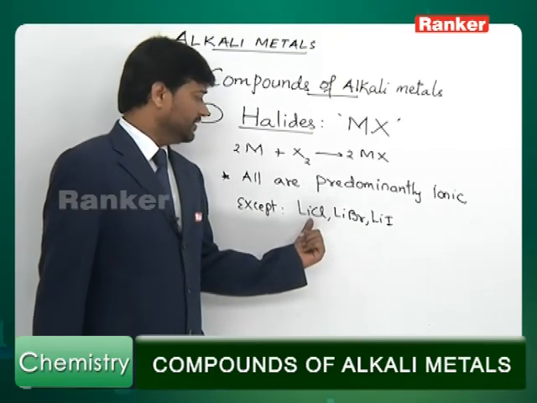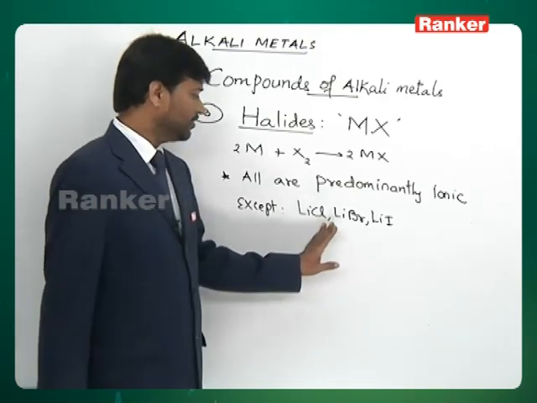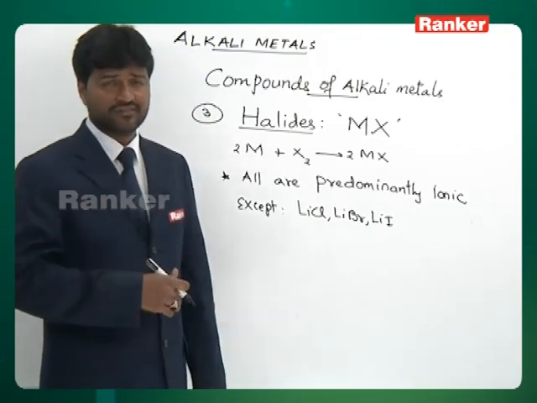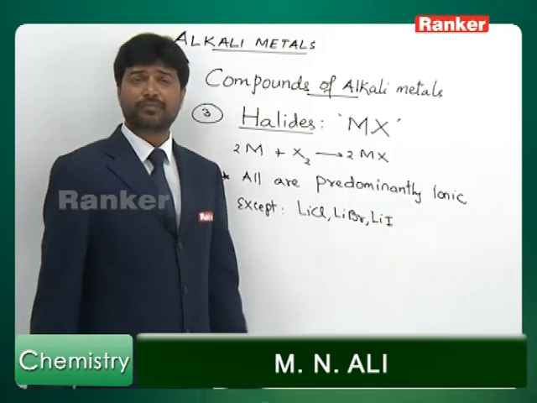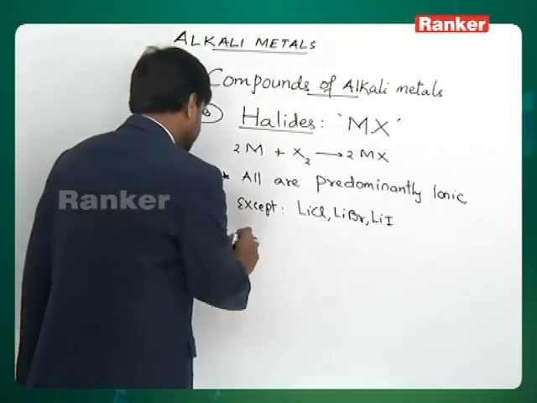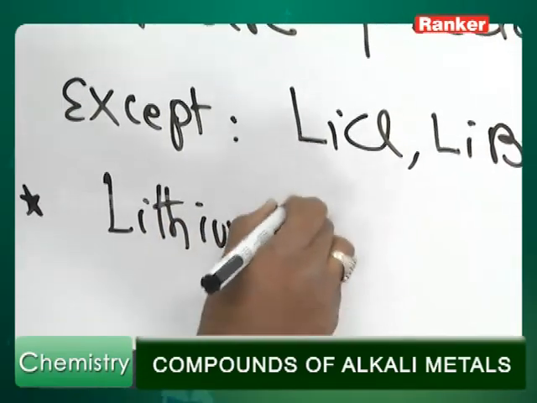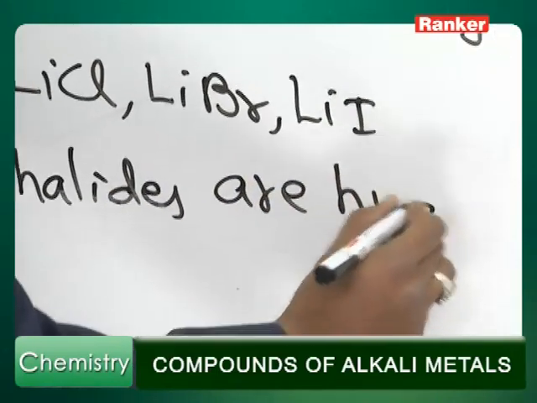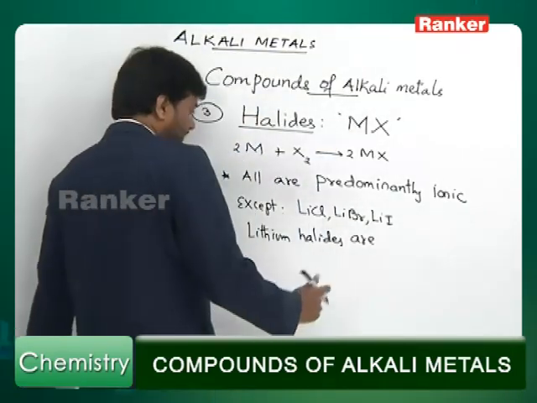Whereas here lithium chloride, lithium bromide and lithium iodide are predominantly covalent, and here we don't blame halogen, actually we blame lithium. Lithium Li plus ion, due to its very small size, has a very high polarizing power. Due to high polarizing power of Li plus, these substances become predominantly covalent. The consequence is, remember, lithium halides are, I can say, deliquescent.